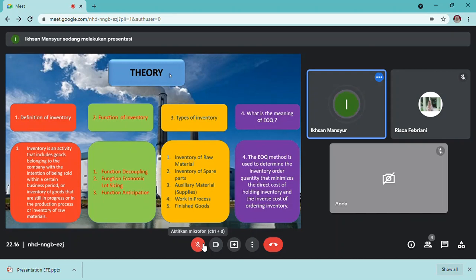The basic assumptions for using the EOQ method are: demand can be determined with certain criteria and is constant, so that there are no stock out costs and related capacity; items ordered are independent of other ordered items; orders are accepted immediately and definitely; and item price is constant.